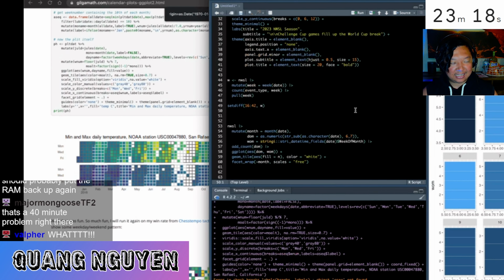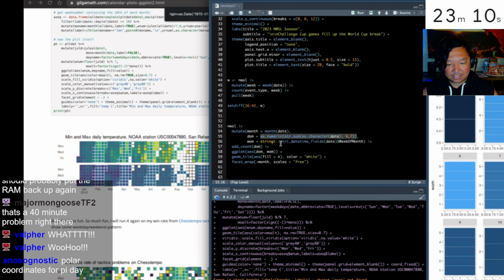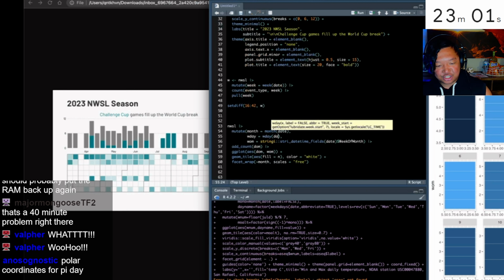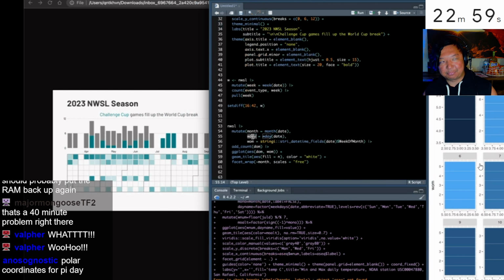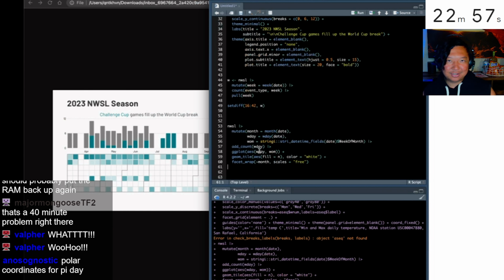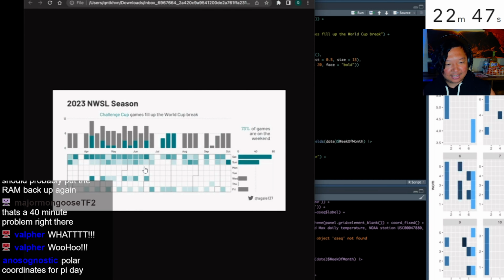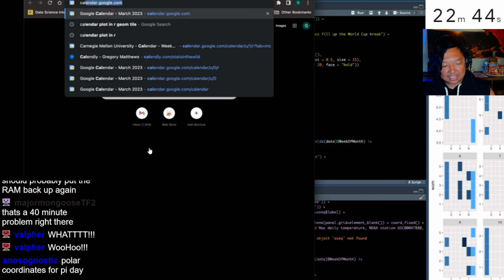Kwong is competing in R. He does have a handful of different ways to plot date and frequency information. It looks like he is trying to do that through some Stack Overflow searching, a Stack Overflow search engineer. Is this the real prompt engineer? The ones who can Stack Overflow it correctly. It looks like he's getting some tiles here. It looks somewhat vaguely reminiscent of what we need to see here in terms of the data visualization. He's trying to get to some sort of heat map plot.